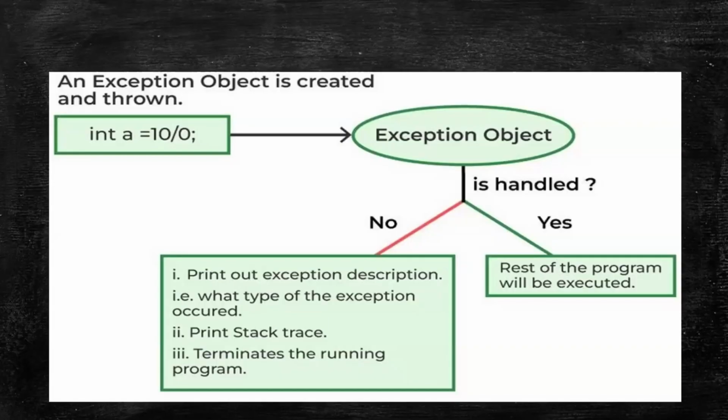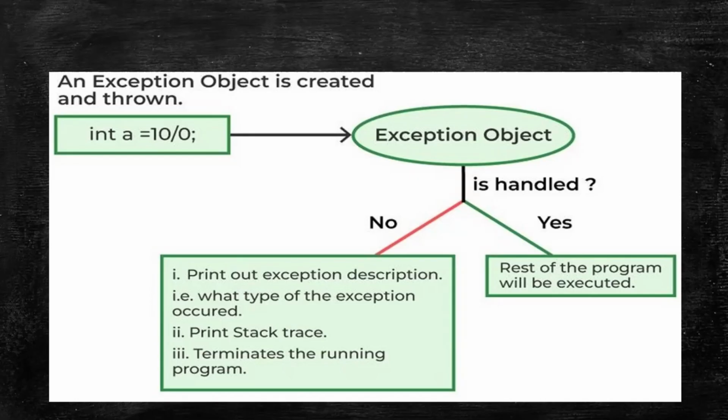Let us see, suppose a program of division. In that you have to give two inputs, one will be the divisor and one will be the dividend. You have given one input as 10, another as 0. Obviously you cannot divide 10 by 0, so in this case your JVM detects this to be an exception. If you are dividing one number by another, it is usually not going to give any exception. But when you are dividing by 0, obviously it is not possible, so it shows that this is an exception.